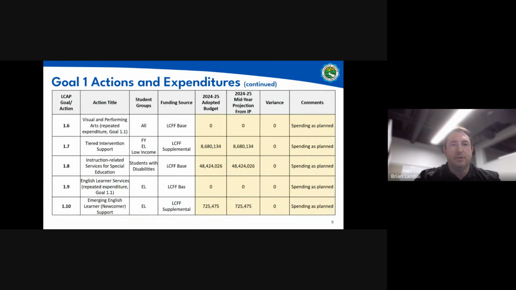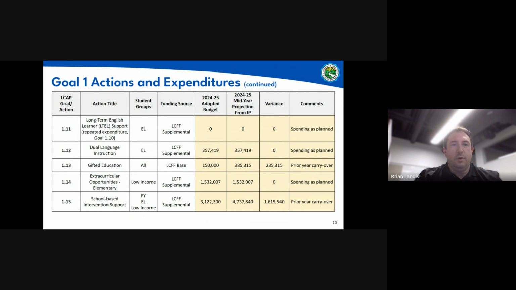In this next set of actions, we focus on our visual and performing arts programs, our tiered interventions and supports, our instruction-related services for special education, and also services for our English learners, including our newcomers. What's important to see on this slide is that we are spending as planned. When you see the zeros, I just want to call attention to this. This is not an error, but we indicate that this is tied to a previous action, and that's why there's no specific funds set aside for this action because it's covered in a previous action. Let's move on to the next set of actions.